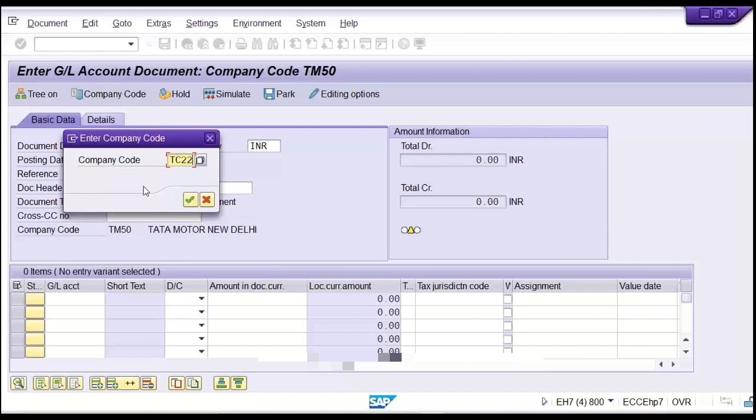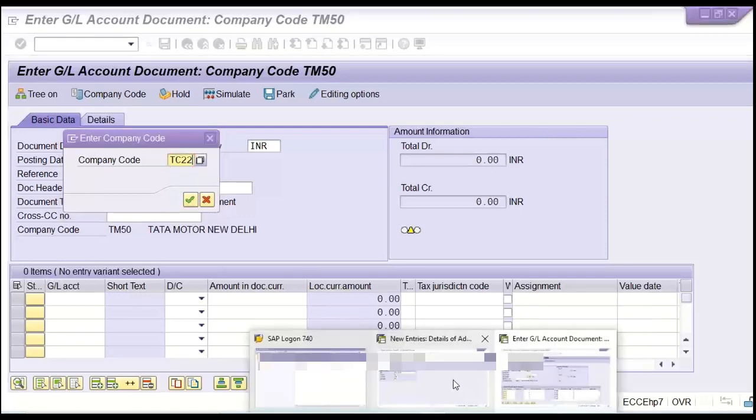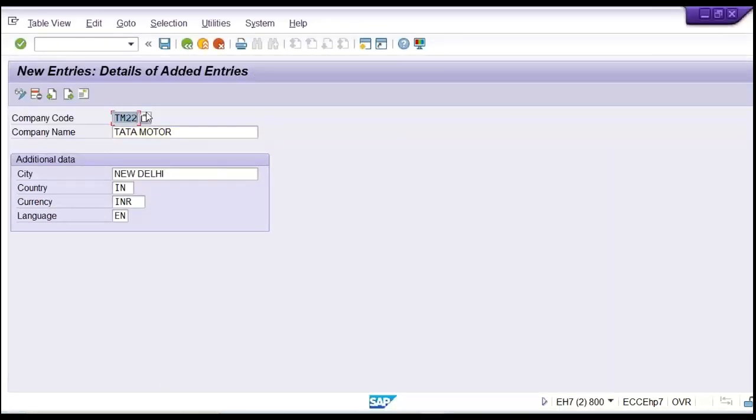Instead of typing the whole name, we are giving a code. So SAP will come to know this is Tata Motor, this is Tata Steel, this is Tata Chemical. This logic is also going to be very, very simple, guys, and you will be able to understand. Don't worry. That is why here we have given a code, and here we have given the descriptions. So first of all we have defined a company, then we have defined a company code, right?